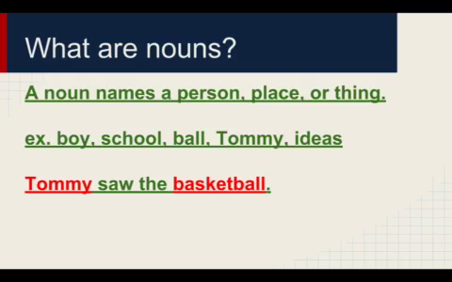So in this sentence, Tommy saw the basketball. There are two nouns. The first one is Tommy because he is a person. And the second one is basketball because basketballs are things.